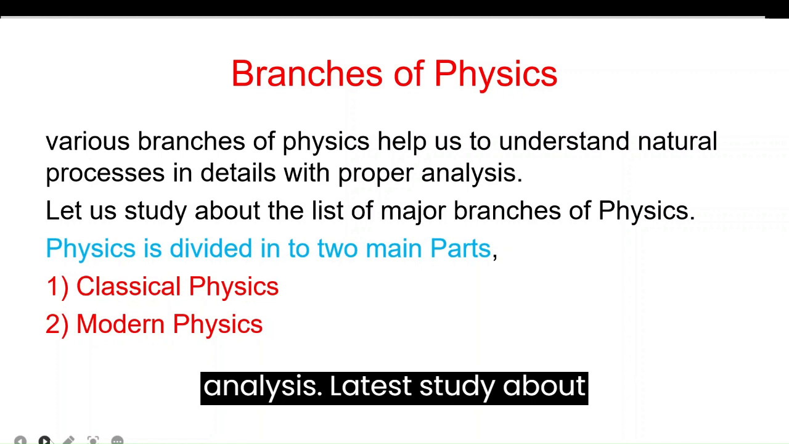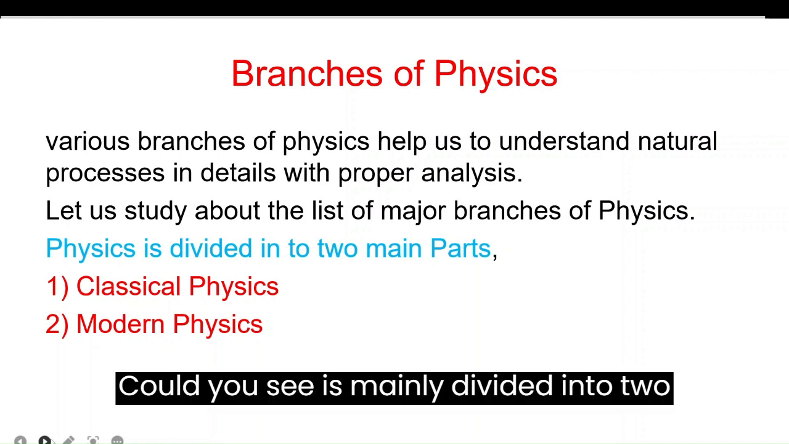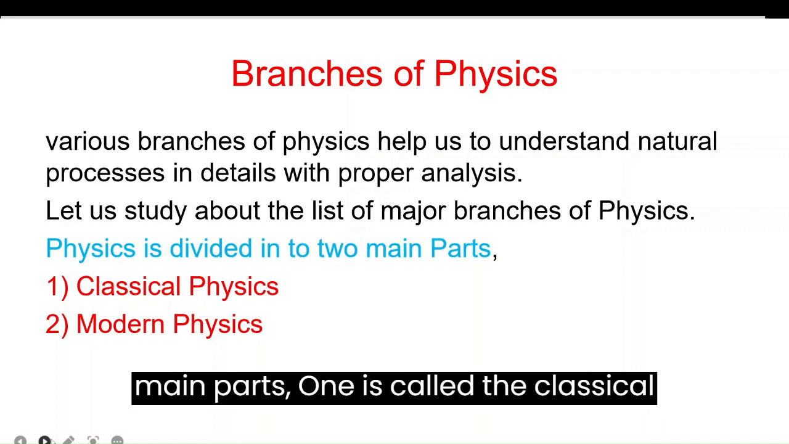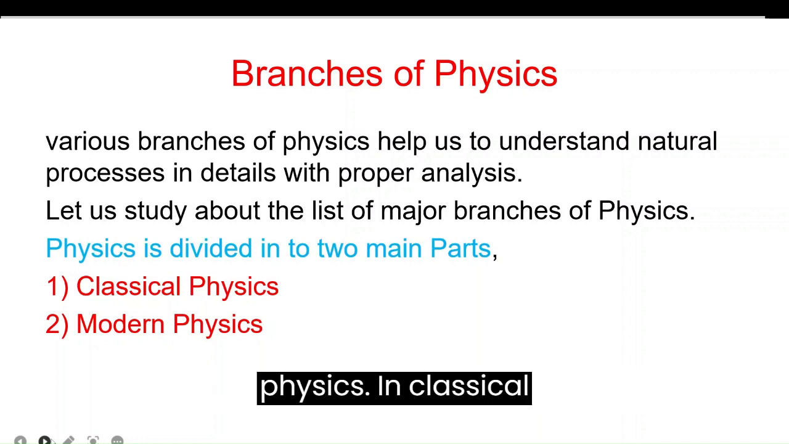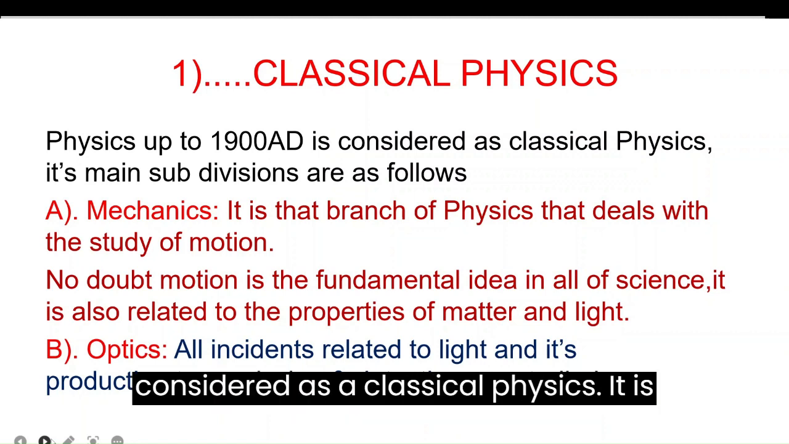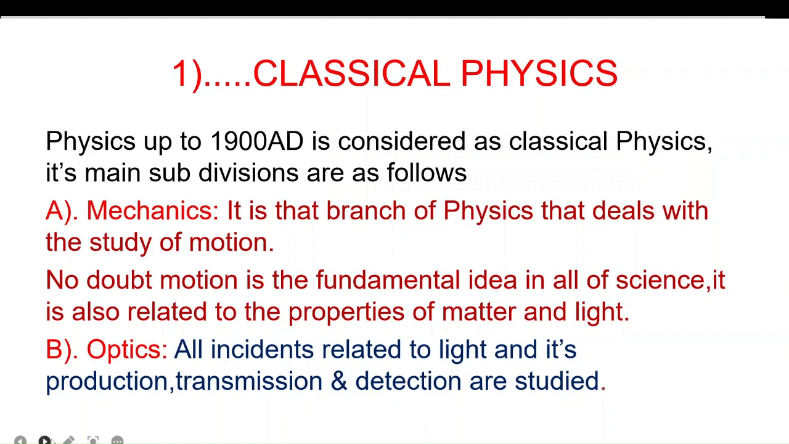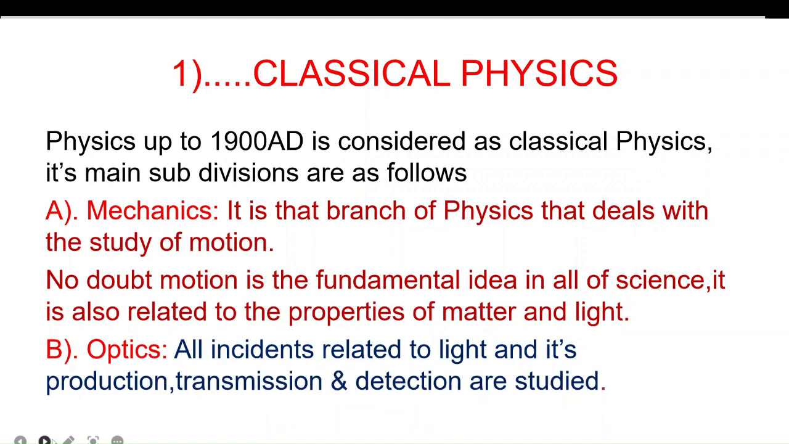Let us study the list of major branches of physics. Physics is mainly divided into two main parts. One is called classical physics and the other is called modern physics. In classical physics, the physics up to 1900 AD is considered classical physics. Its main subdivisions are as follows.